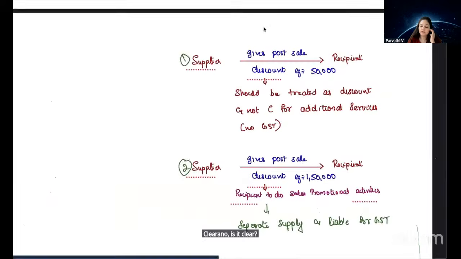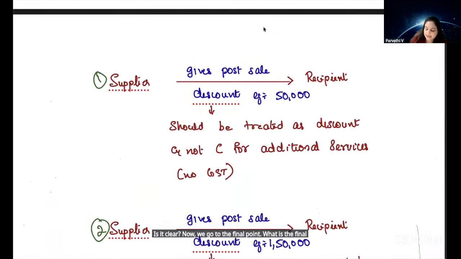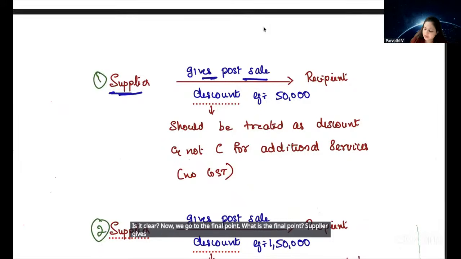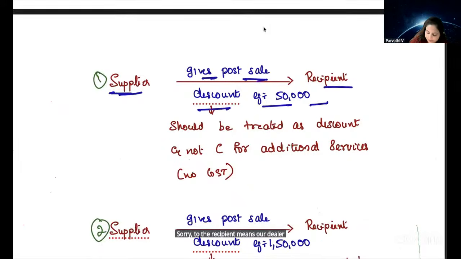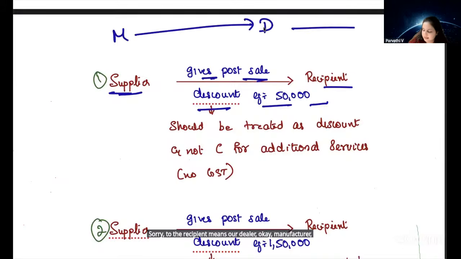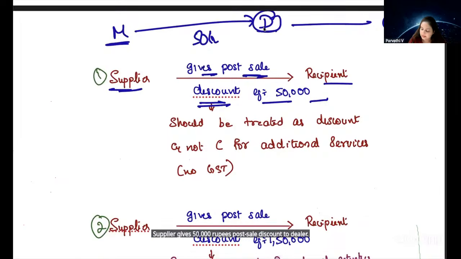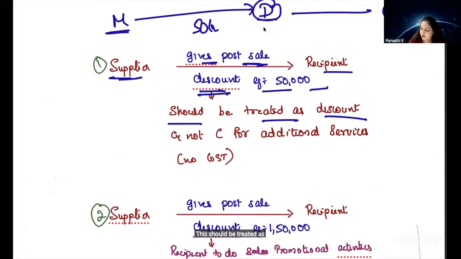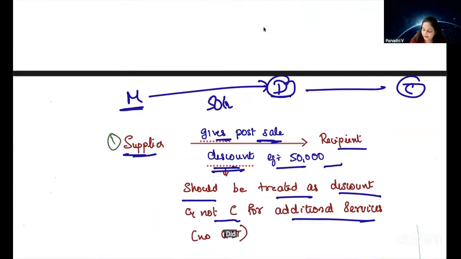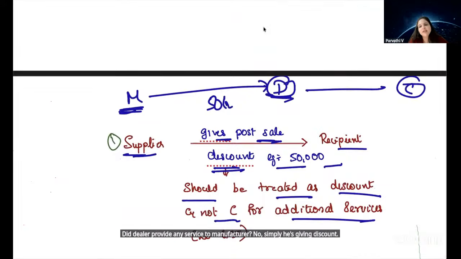Now we'll go to the final point. What is the final point? Supplier gives a post-sale discount of 50,000 to the recipient, meaning our dealer. Manufacturer, dealer, customer. Supplier gives 50,000 rupees post-sale discount to the dealer. This should be treated as discount and not consideration for additional services. Why? Because did the dealer provide any service to the manufacturer? No, simply he is giving discount. There is no agreement also. It's only discount.